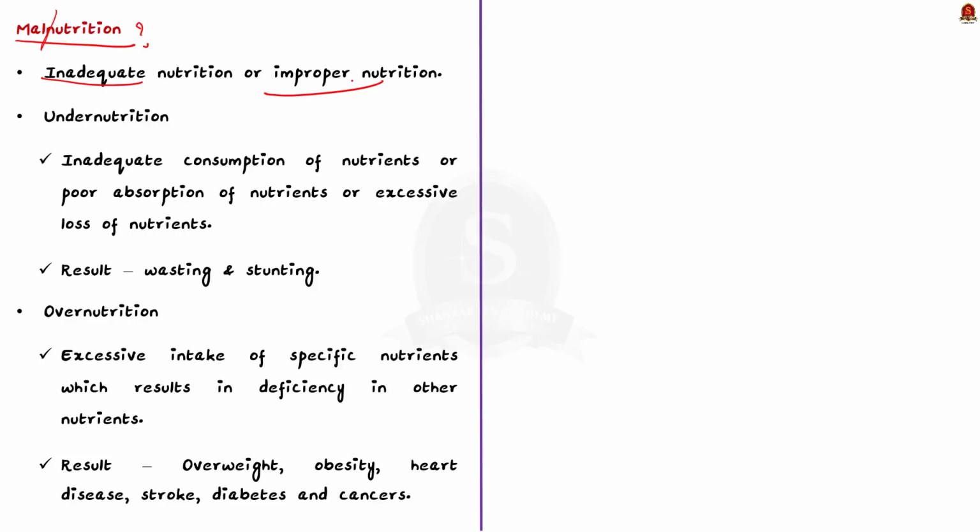Malnutrition is a general term that refers to all forms of poor nutrition. It is most often associated with undernutrition. Here, undernutrition is inadequate nutrition resulting from inadequate consumption of nutrients, poor absorption of nutrients, or excessive loss of nutrients. Undernutrition results in wasting and stunting.